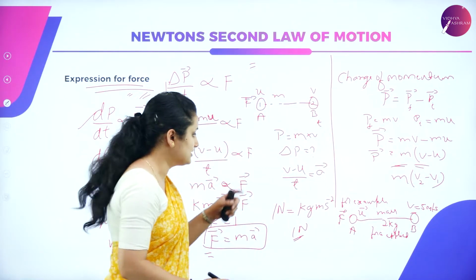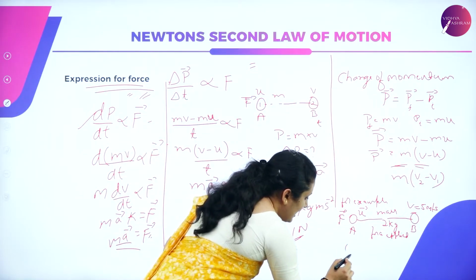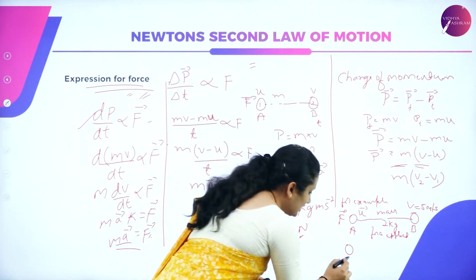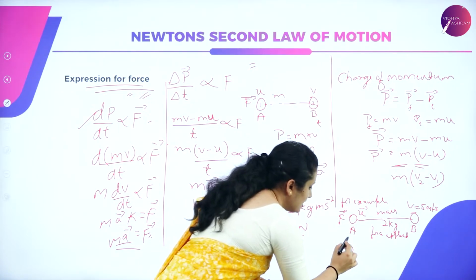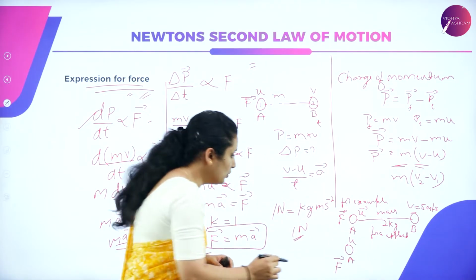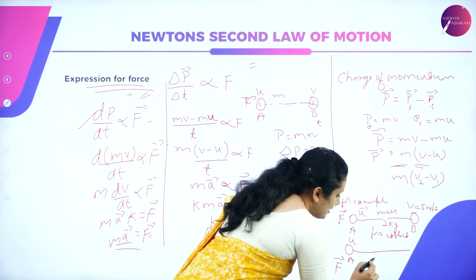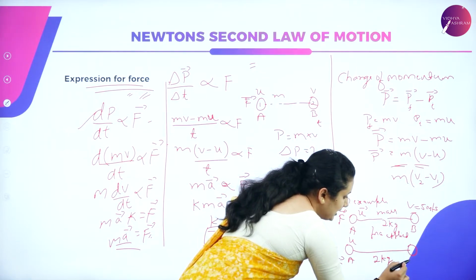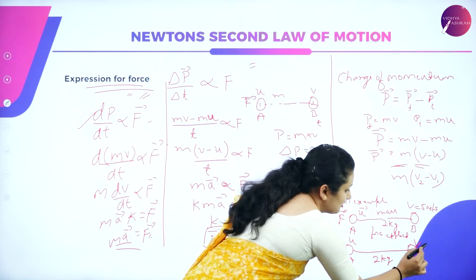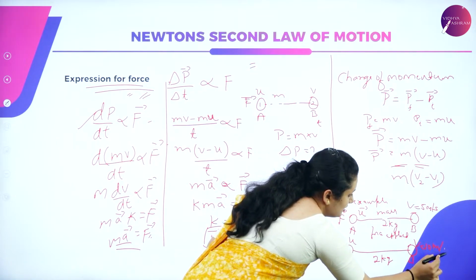Similarly, in the second case, I have a ball initially at point A with initial velocity u. I'll move the same ball, which has 2 kg of mass, to point B. The velocity will turn out to be 10 meter per second.